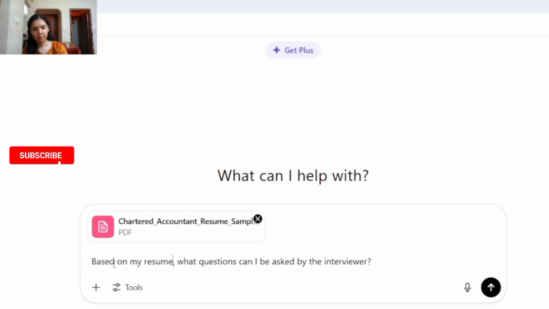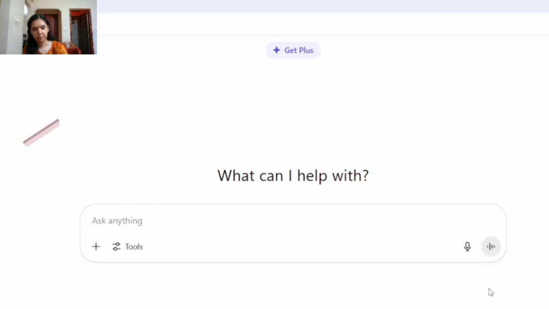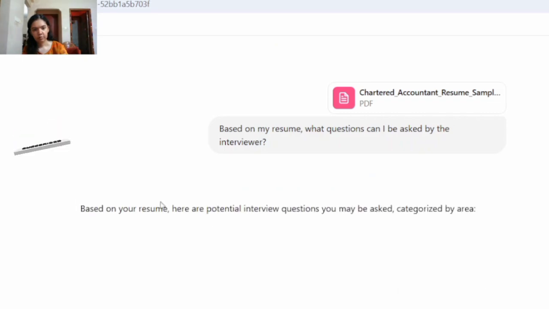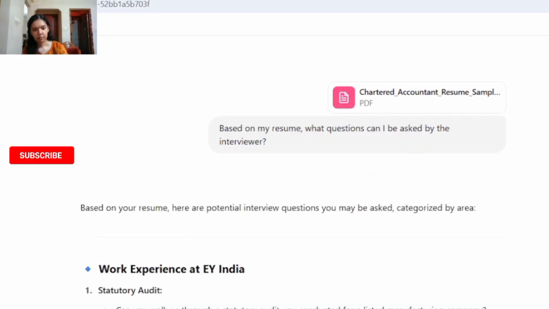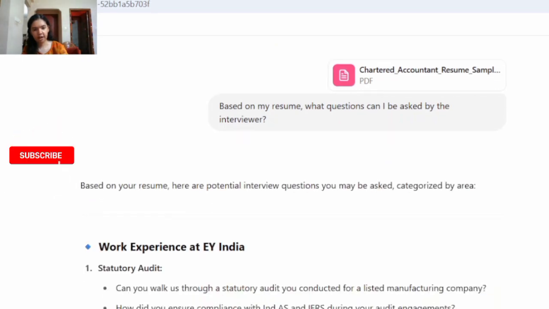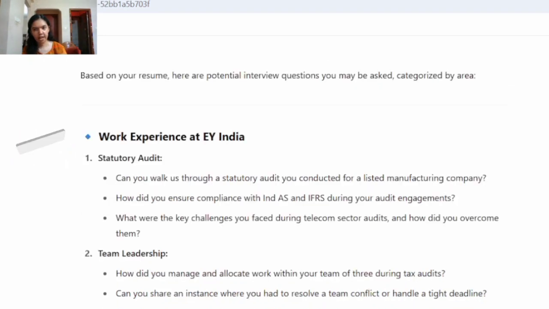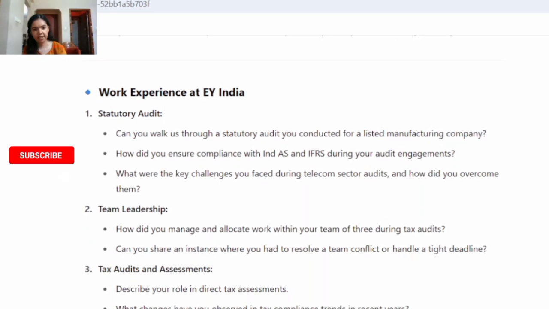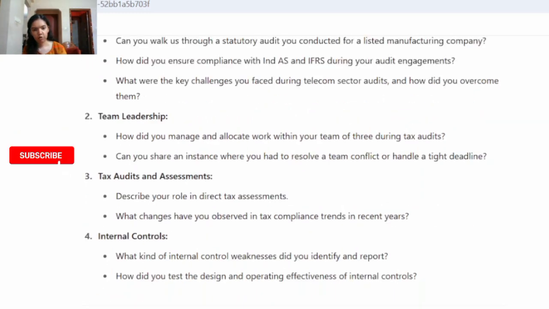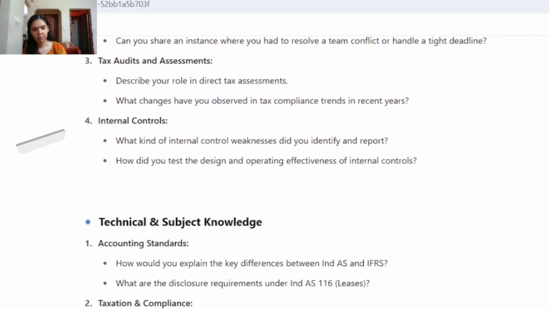So here is the prompt. Based on my resume, what questions can I be asked by the interviewer? So you can see ChatGPT has drafted the questions that can be asked during the interview. There are various questions on stat audit, team leadership, questions on tax audits and assessments, internal control.